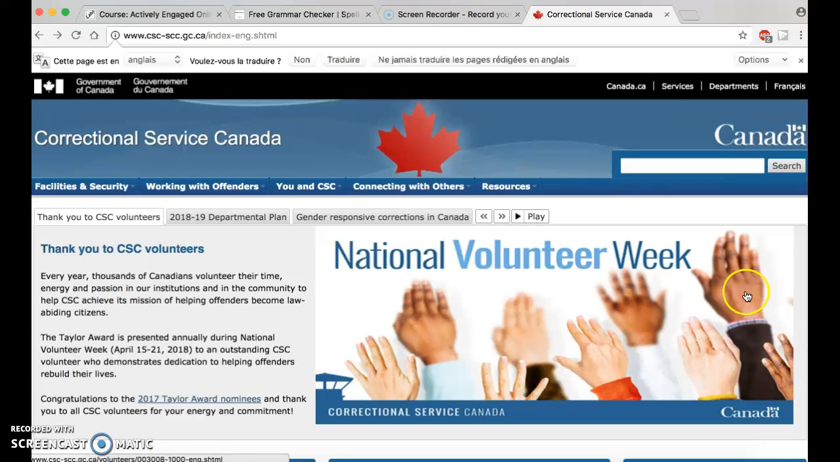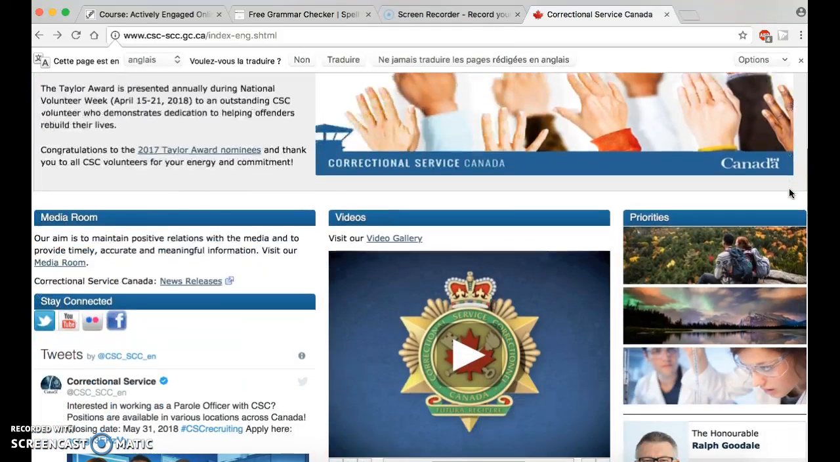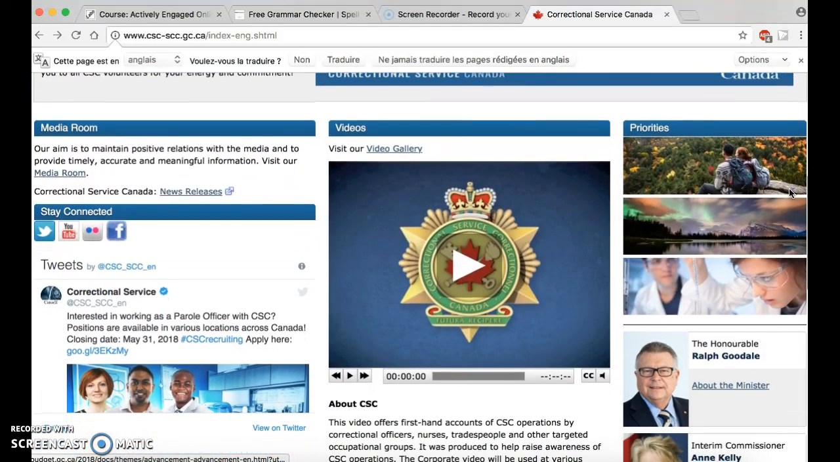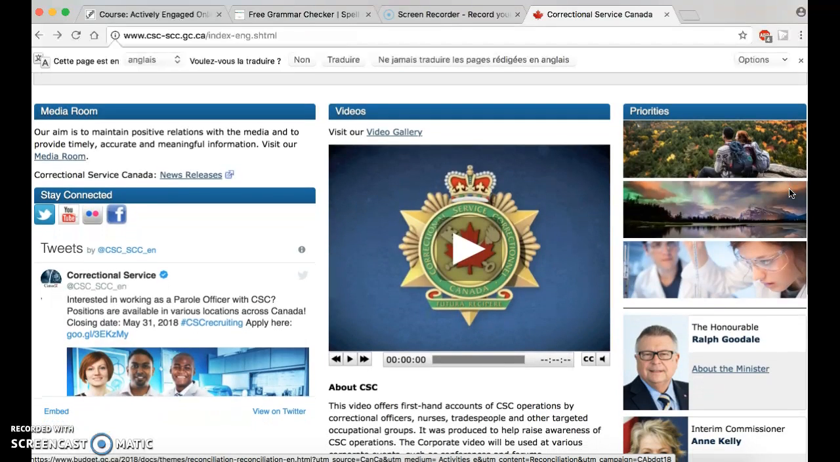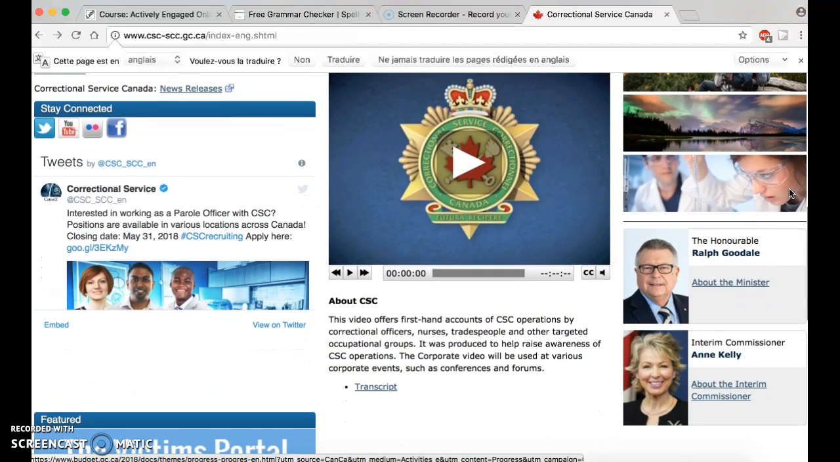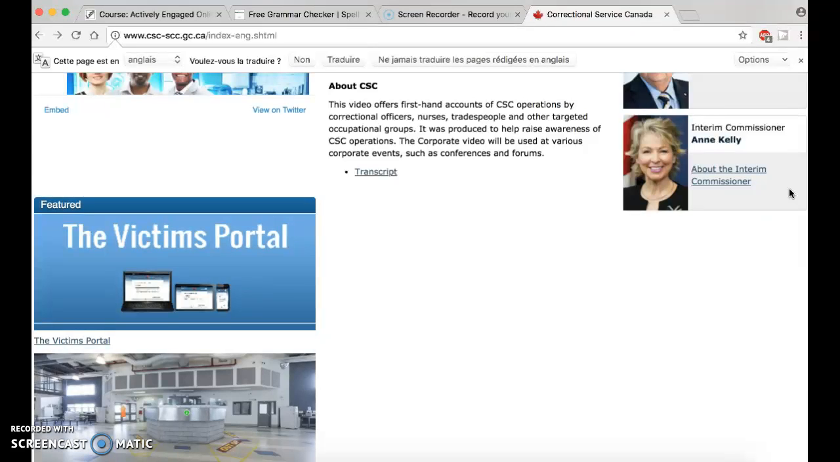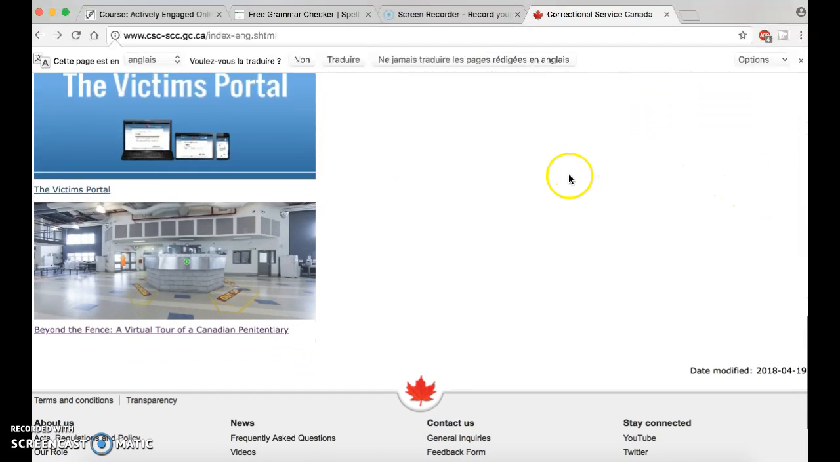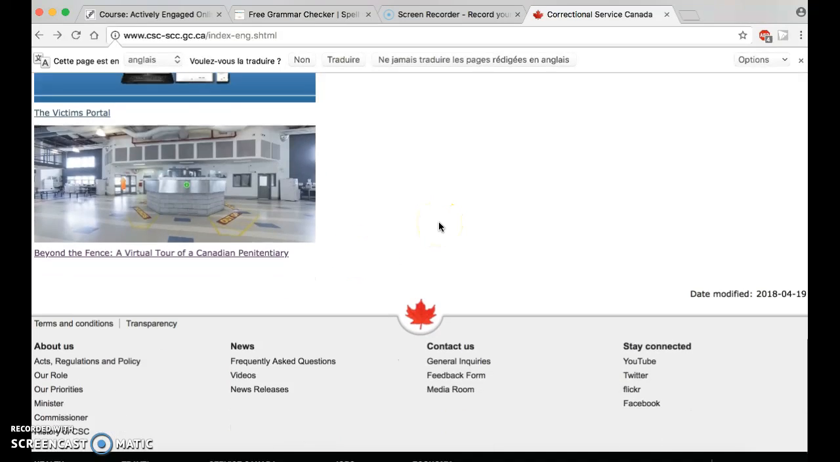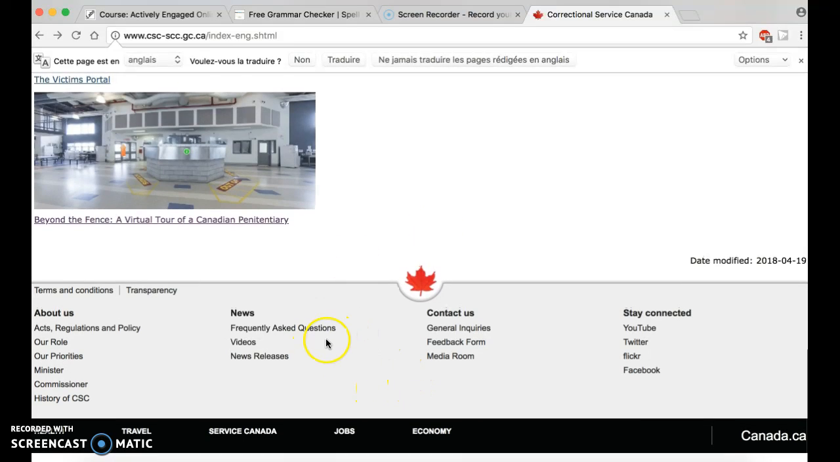If we scroll down with the scroll bar, you can see that there's a video gallery that describes what the CSC is, and if you scroll down a bit more, you can do a virtual tour of a Canada penitentiary. That's very cool for anybody who is interested in our penitentiaries in Canada. At the end, you can see the footer menu.